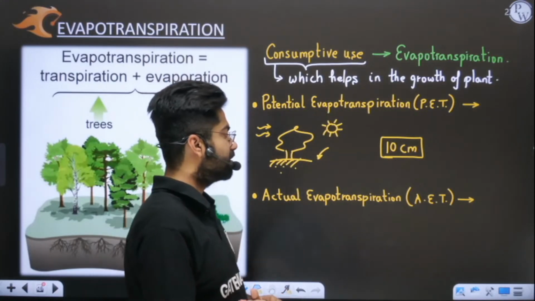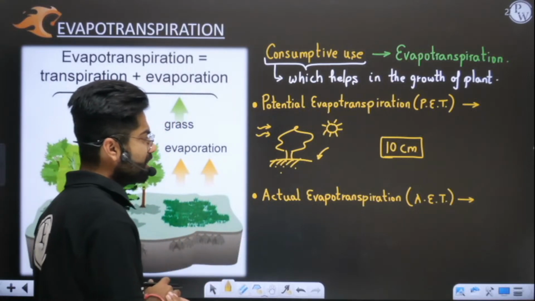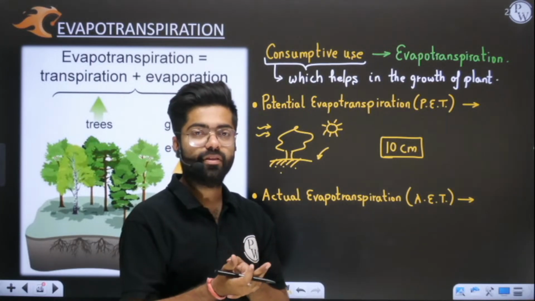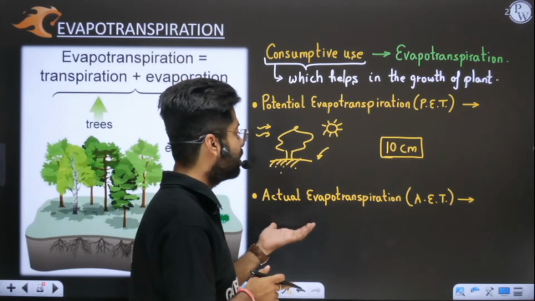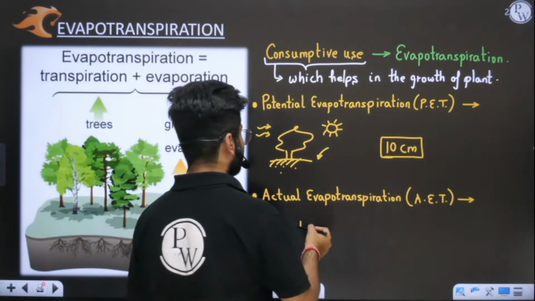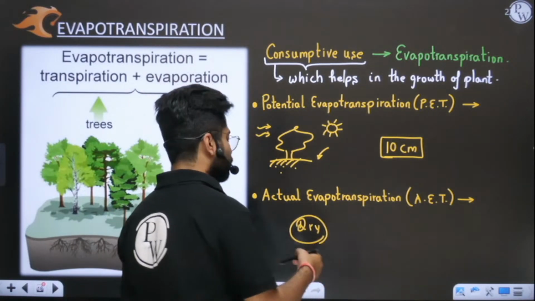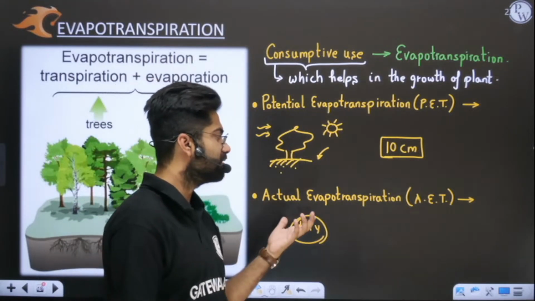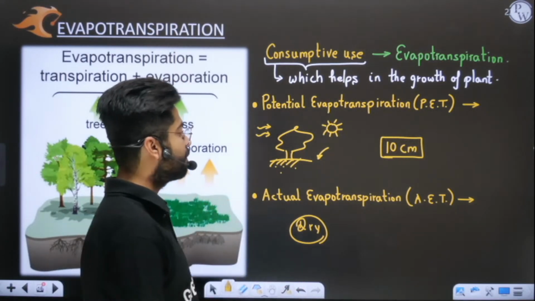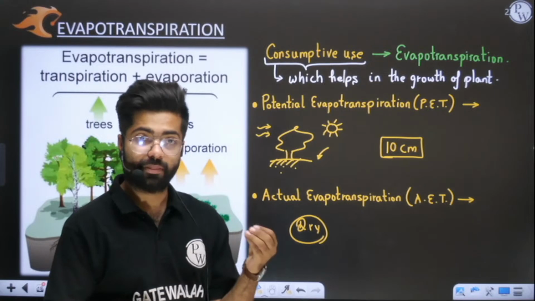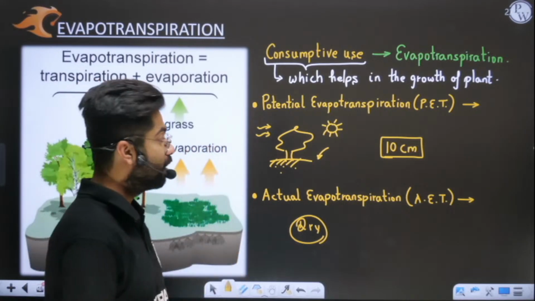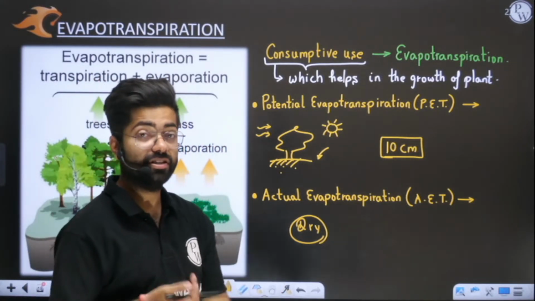Now, actual evapotranspiration means, let us try to understand that actual conditions can never be fully satisfactory. In actual conditions, sometimes your plant or crop is not having a drop of water; it's completely dry. Dry conditions can also come. So in real situations, in prevailing conditions, evapotranspiration will be quite different. It can never be maximum because water shortage is there. Let us say we have not supplied the water properly. Let us say the sun is not shining brightly. Let us say clouds are there, or it is night time, and winds are not blowing.